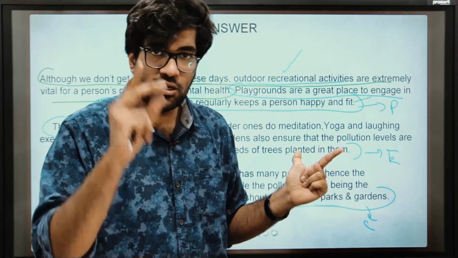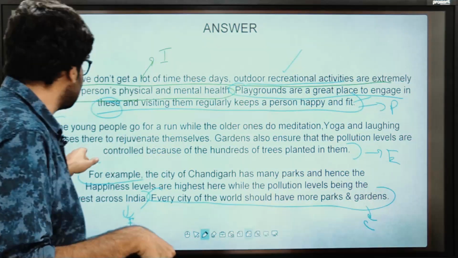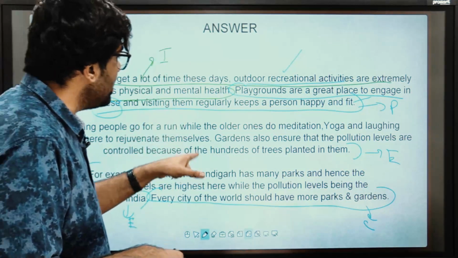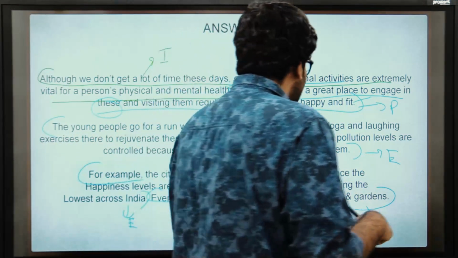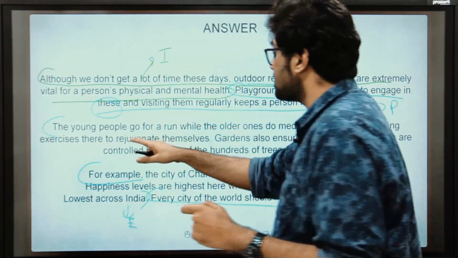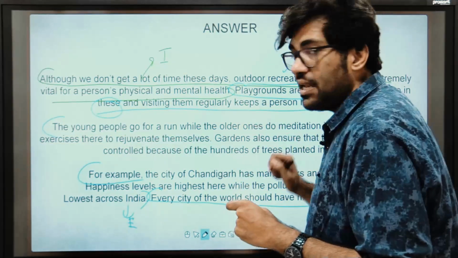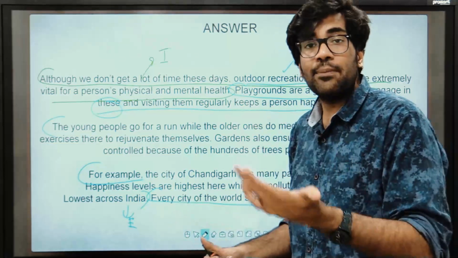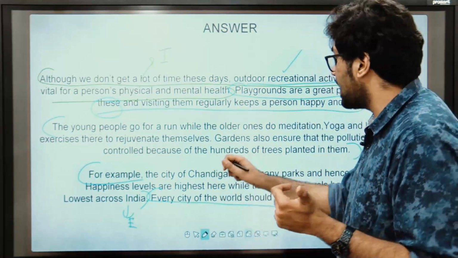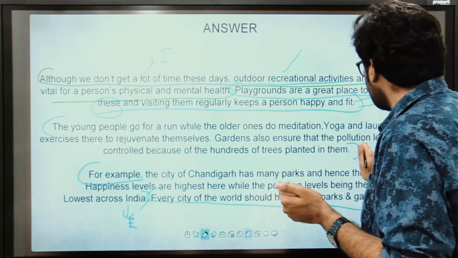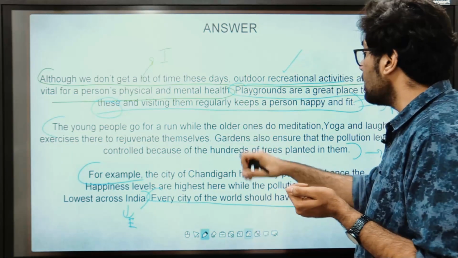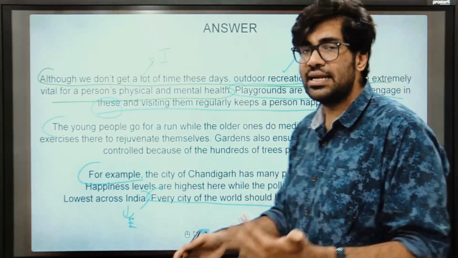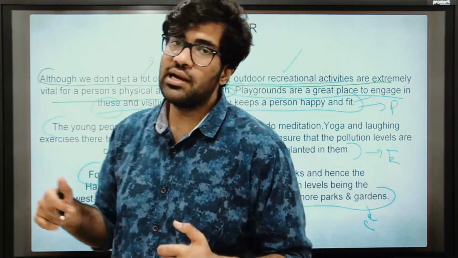Done? Understood? चलो, explanation. The young people go for a run while the older ones do meditation, yoga and laughing exercise there to rejuvenate themselves. I am explaining now, कि park और garden में होता क्या है. Gardens also ensure that the pollution levels are controlled because of the hundreds of trees planted in them. Just elaborated a little bit on that.